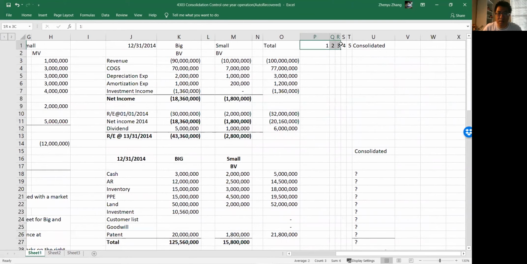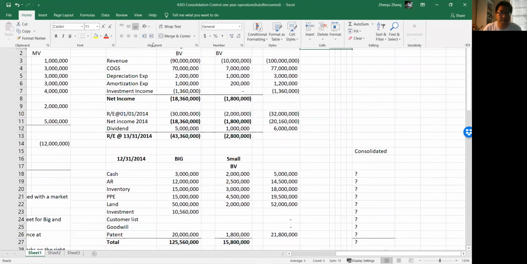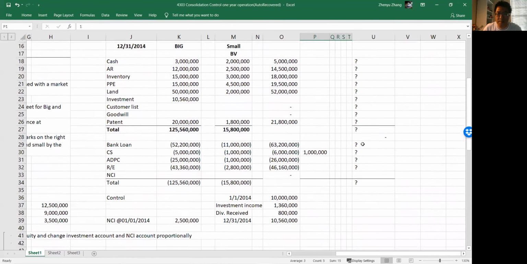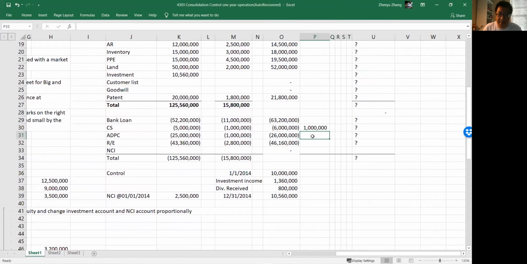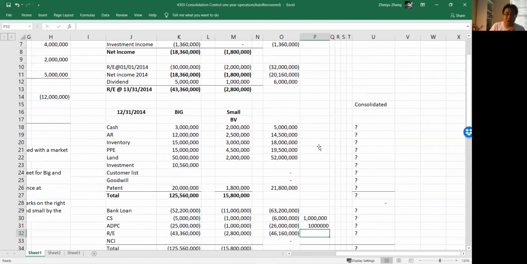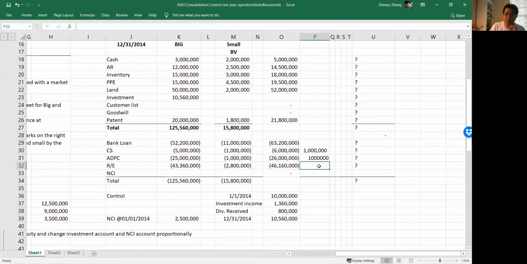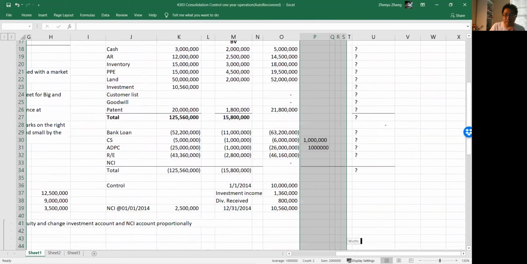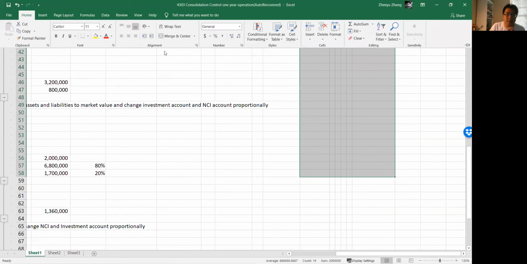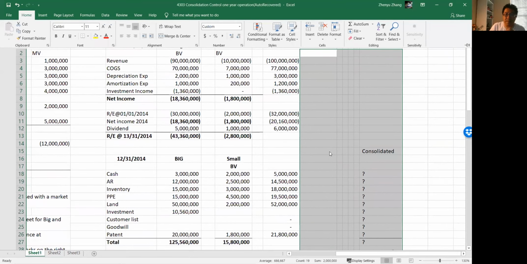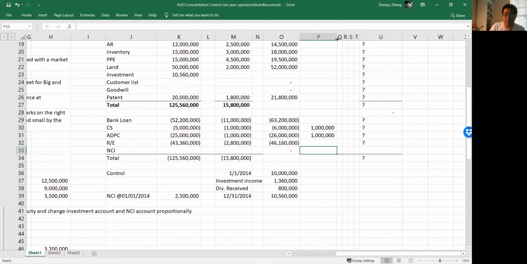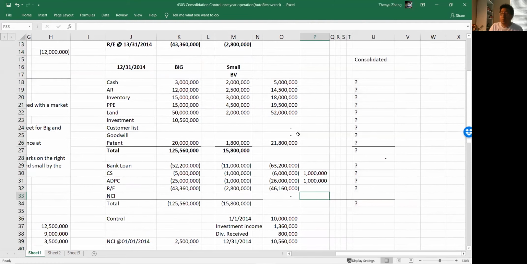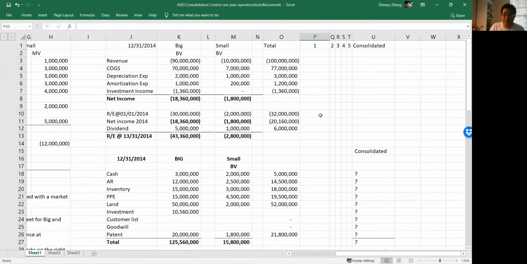So step 1. Additional paid-in capital, 1 million. And note that we don't change retained earnings here because retained earnings, we just mentioned, should be generated from the statement of retained earnings, right? So let's keep it as it is for now. Let me just adjust the formats. And where's the beginning balance of retained earnings? Do we have that account? We have it here, right? We have 2 million.